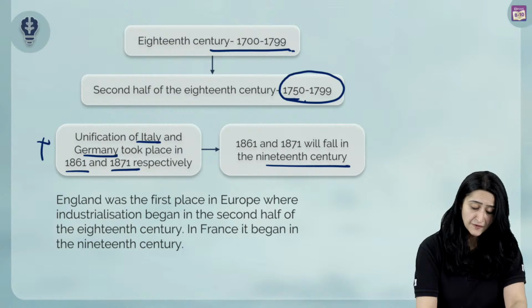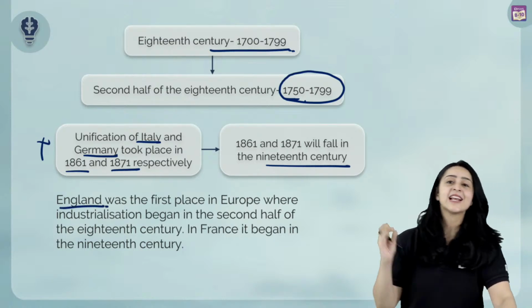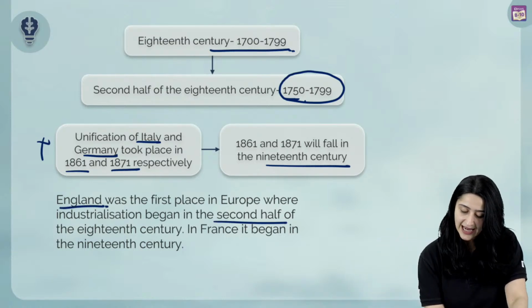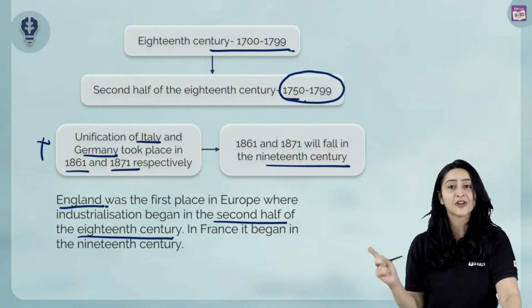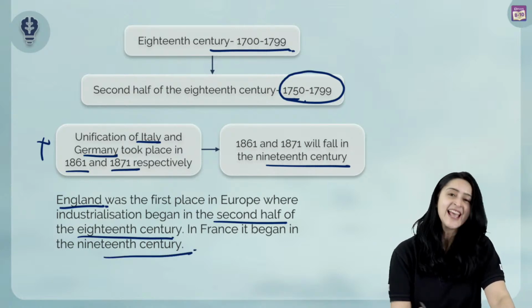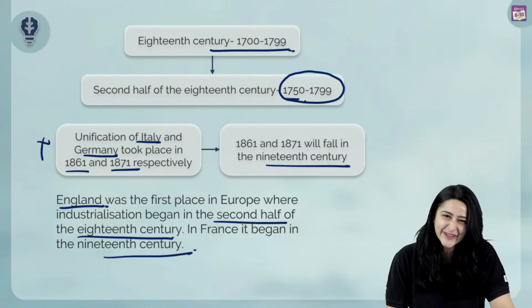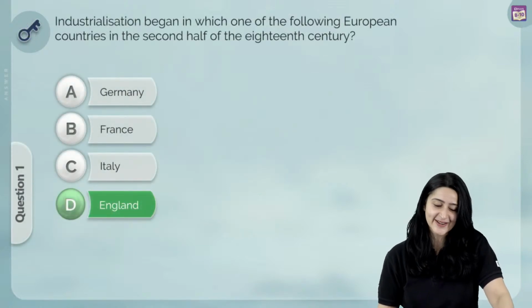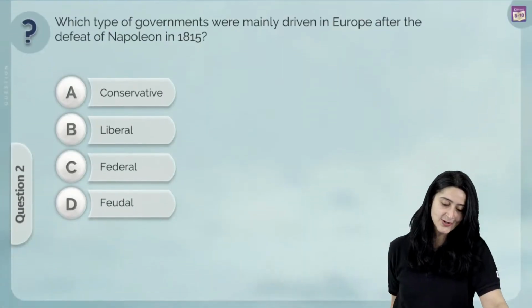England was actually the first place where industrialization happened in the second half of the 18th century, and in France also it began in the 19th century. And this means, yes, all of you, this means that option D, England, is the correct answer. Let's move on to our next question.